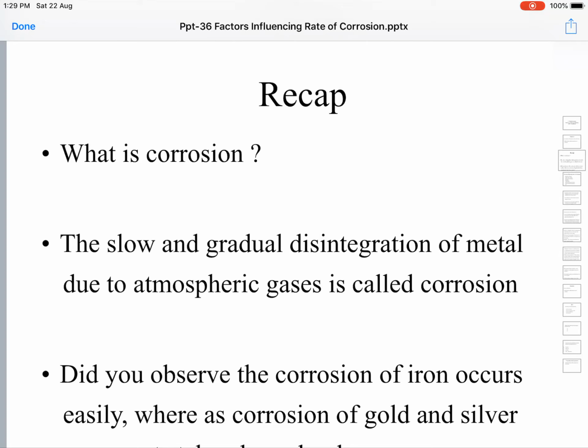It is also called electrochemical attack by the surrounding environment, because this happens via an electrochemical path. The mechanism is electrochemical. So corrosion can also be defined as the slow and gradual disintegration of the metal due to electrochemical attack by the surrounding environment.